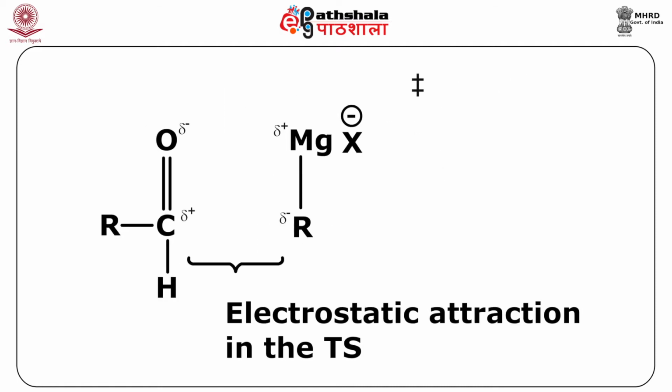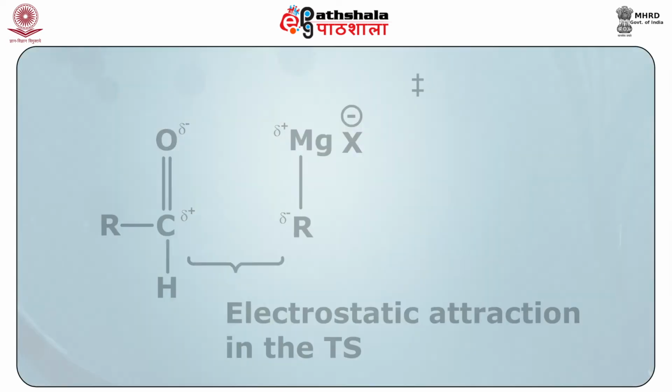And a final factor which makes the transition state an especially favorable one is the electrostatic attraction between the positively charged carbonyl carbon and the partially negatively charged carbon of the Grignard reagent, as you can see here, and this derives from the reactant R character in the transition state. Properly positioned reactants will be there, and that is how the formation happens.